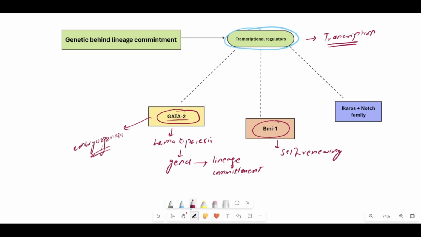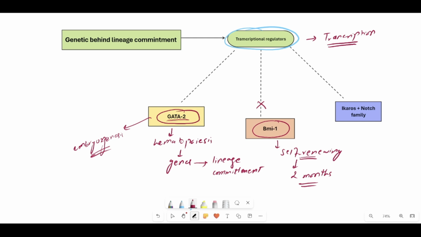When BMI1 has been knocked down in the mouse, they can still survive, but only for 2 months, and then these mice die. Why? Because the hematopoietic stem cells don't have the self-renewing ability, and when the existing stem cells die at the end of their lifespan, there are no new stem cells available to perform the functions and produce a variety of immune cells.